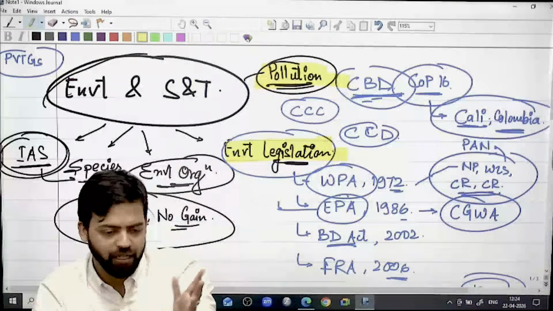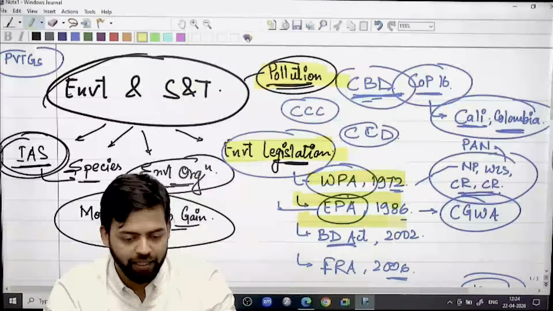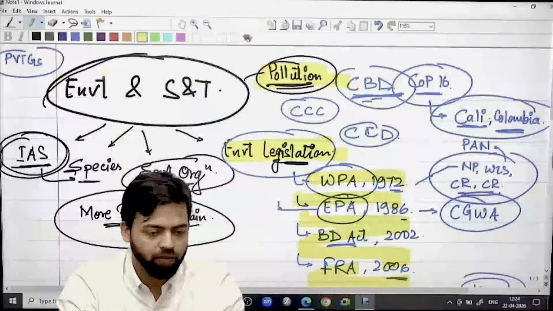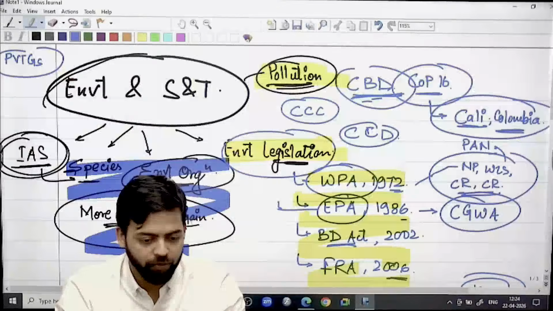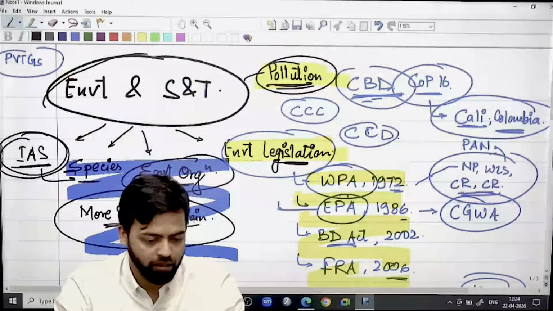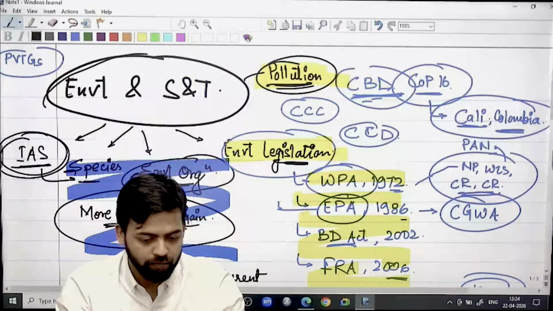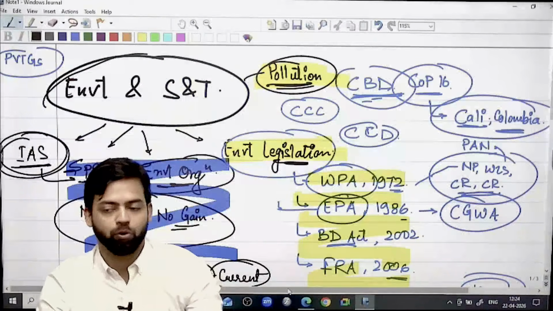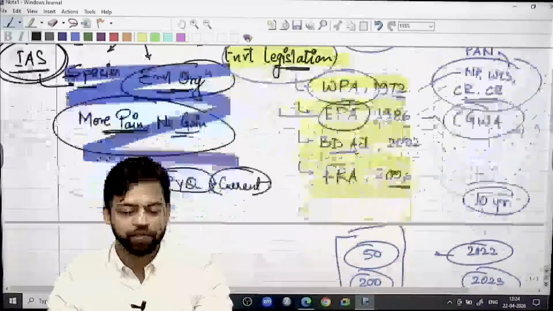And food chain related, these types of questions we will talk about. So these are high-yielding areas. These things you should cover on the basis of PYQs. These are PYQ-based topics. Okay. PYQ plus current affairs. Not more than that. Don't overdo it. Okay.